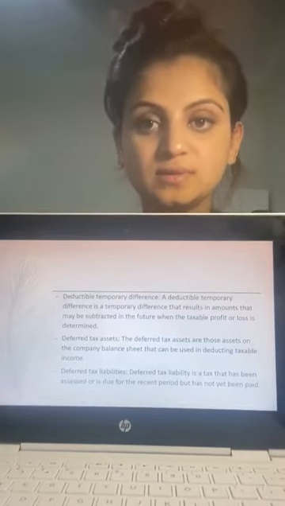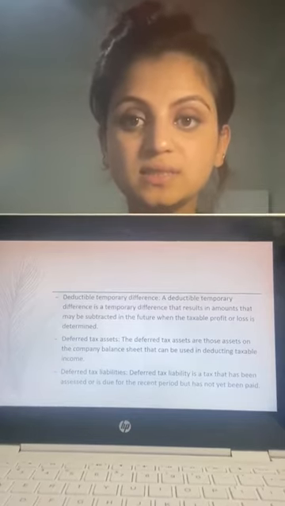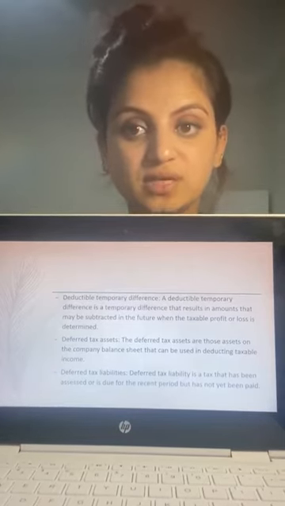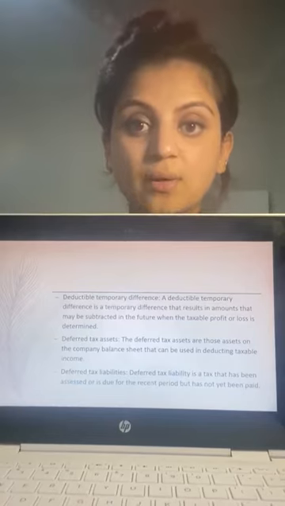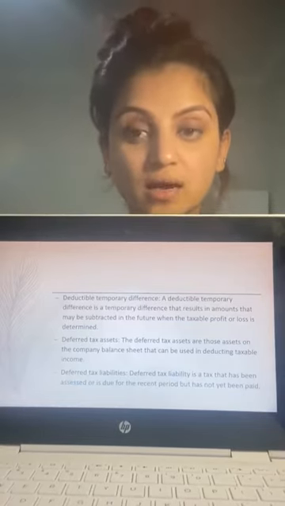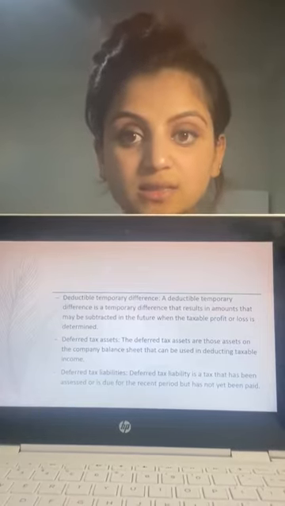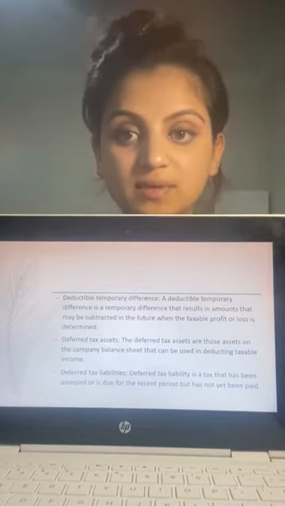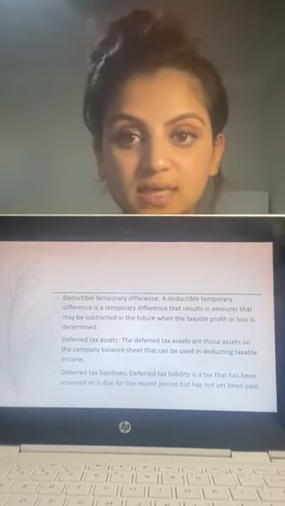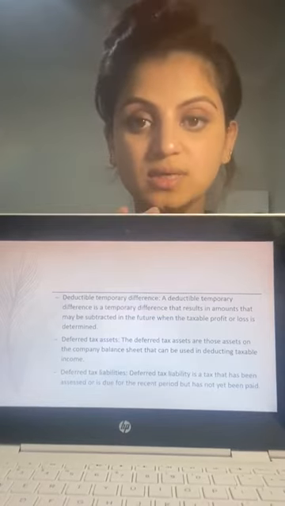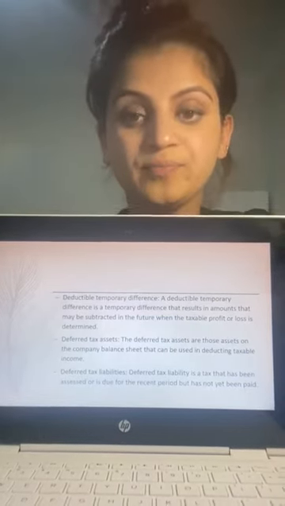The fifth one is deductible temporary differences. Deductible temporary differences are differences that cause the taxable profit to be more than the accounting profit for the current period. As a result, the income tax payable in the current period will be higher than the income tax expense. The sixth one is deferred tax assets.